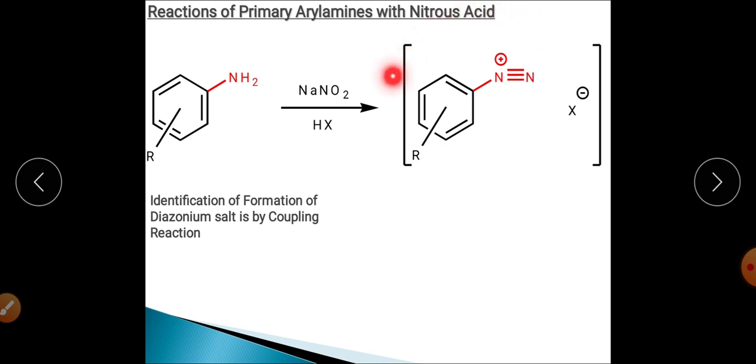So how can we identify the presence of an aromatic primary amine in any organic compound?